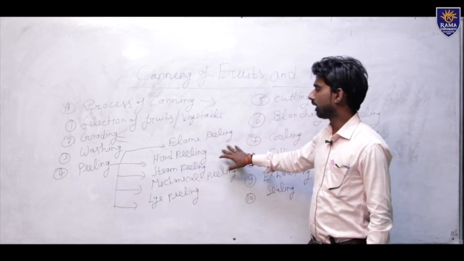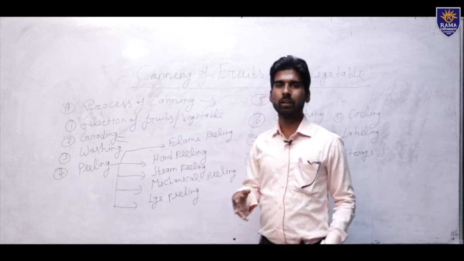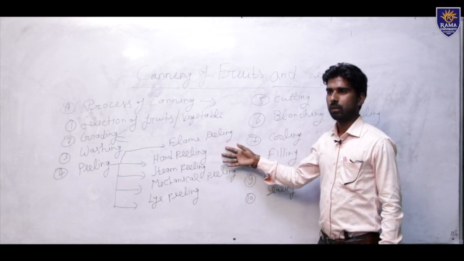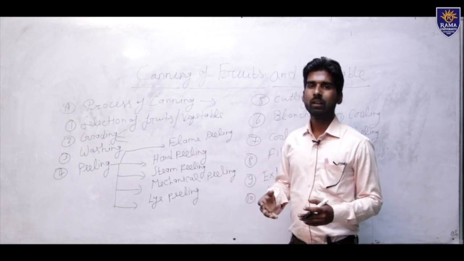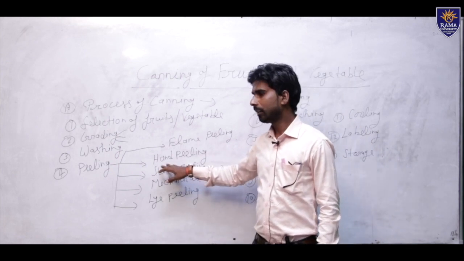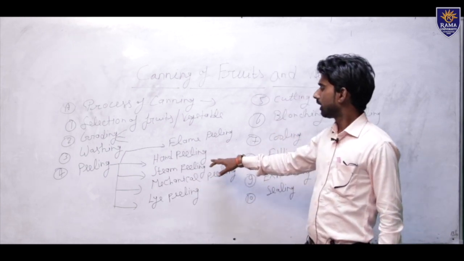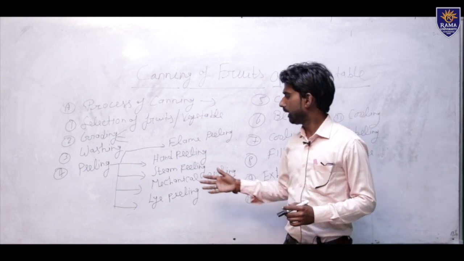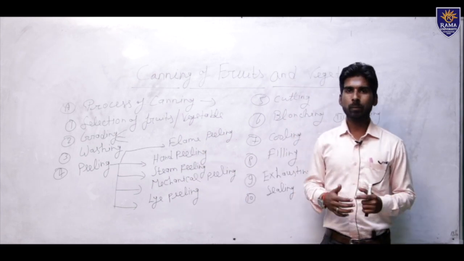First is flame peeling. Flame peeling is when we flame over gas or a stove. For example, onion and garlic are examples of flame peeling. And second is hand peeling. Hand peeling means that when we use large size fruit crops like mangoes and oranges, we peel by hand.